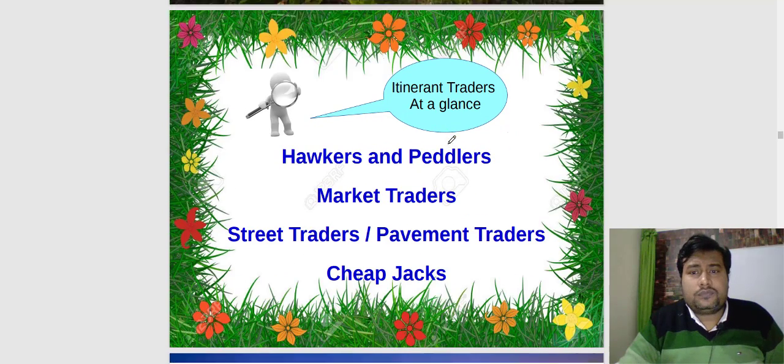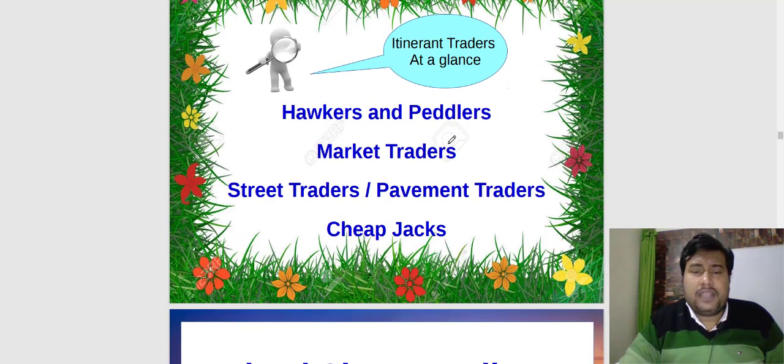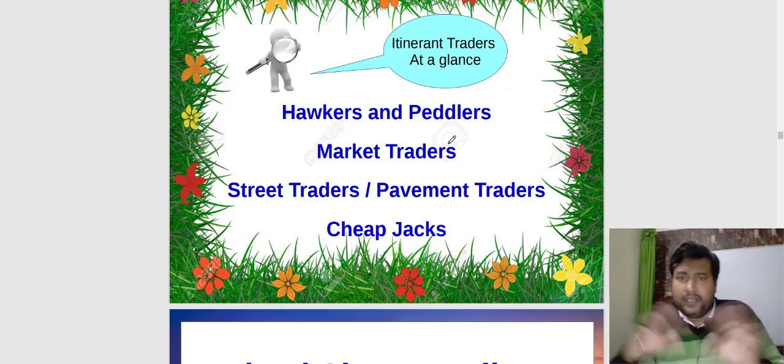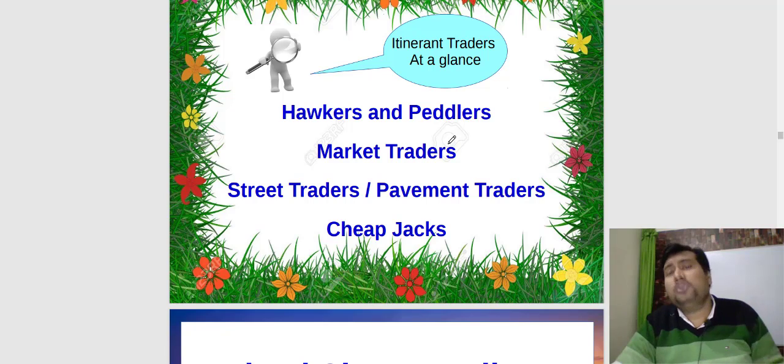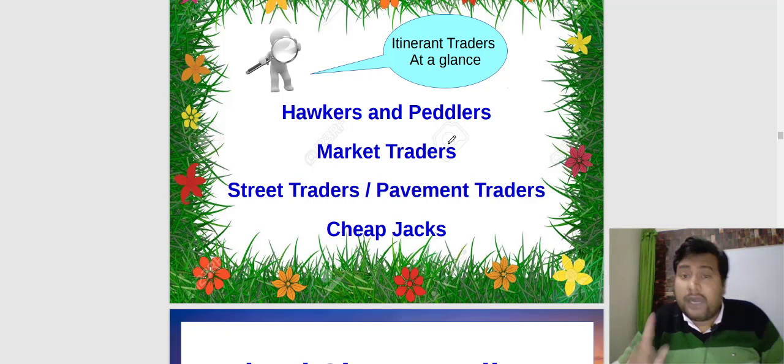ठीक है बच्चा? The hawkers and peddlers. At a glance, it can be hawkers and peddlers. Hawkers sell goods from one place to another by using a particular vehicle. Peddlers keep the goods on the head, shoulders, or back, and without any vehicle, they sell the goods from one place to another place.